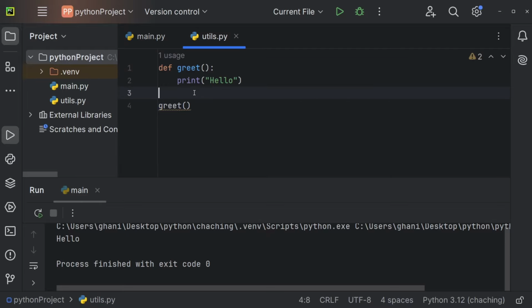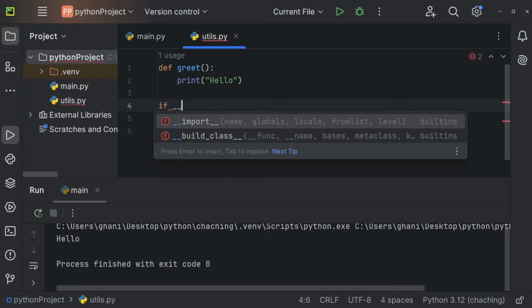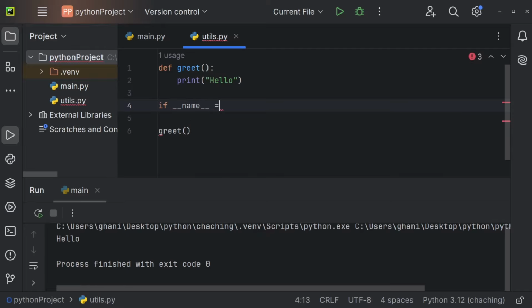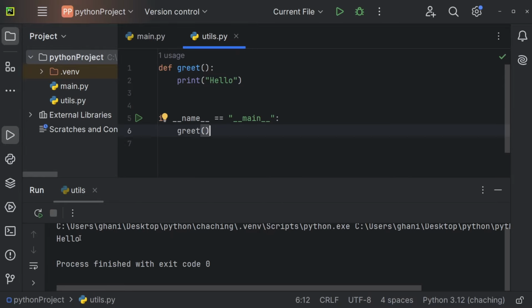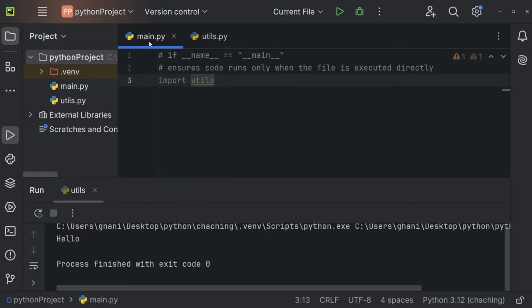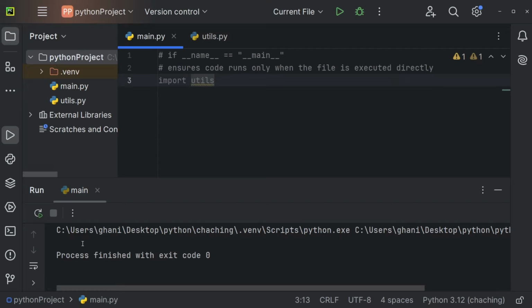Let me show you. So let's create an if statement. And if Dunder name is equal to quotation marks, Dunder Main, like so, colon, only then we're going to call the greet method. So let me actually execute this file right here. And you can see we're again getting hello in the console. So nothing really changes. But let me now execute the main.py file again. And let me show you what happens. And you can see our console is completely empty.